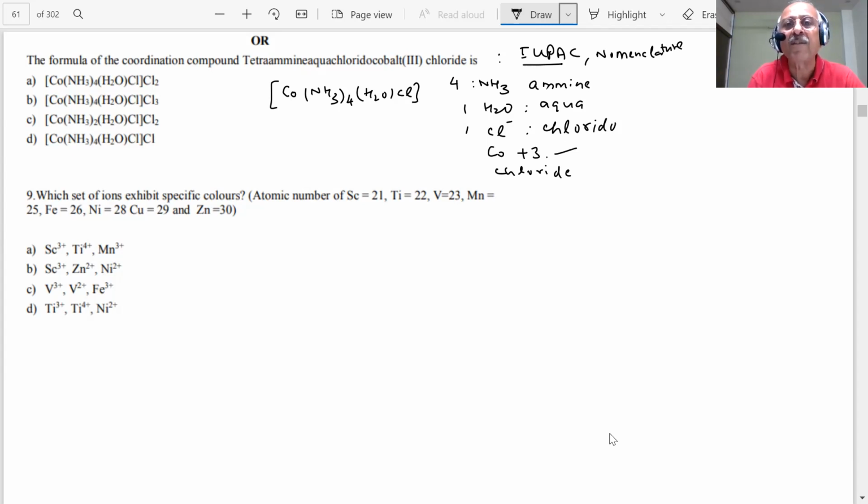+1 is here. If I want +3, then what should be the charge on this? It should be +2. Be careful. If the charge becomes +2, then it will become cobalt 3.